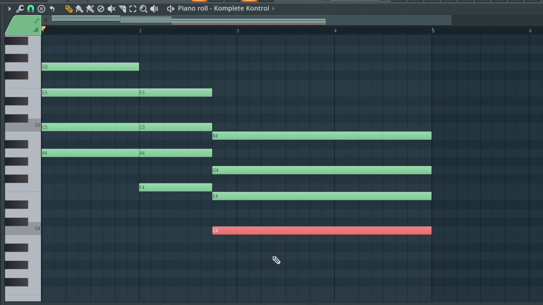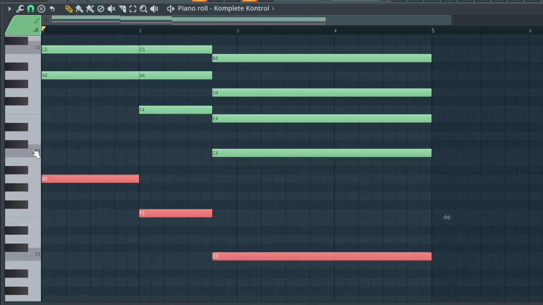And then we're gonna highlight these bottom notes here by pressing Command Shift left click or Control Shift left click. We're gonna drag them to the side a little bit, Command down or Control down, and now we have our bass notes. So this is what the chord progression sounds like.